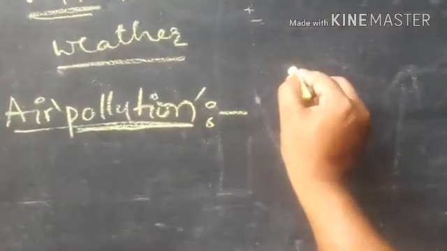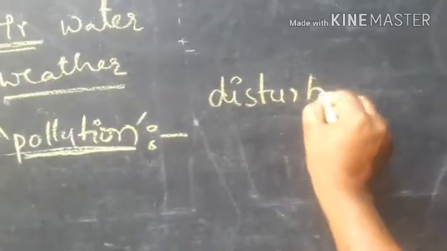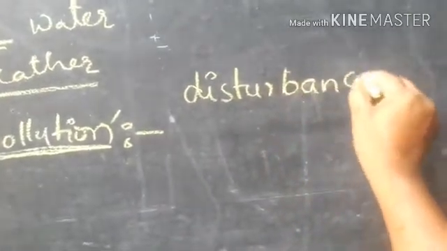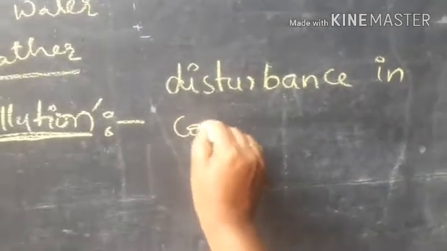Pollution का मतलब क्या है? There is a disturbance in the composition of any natural resource.